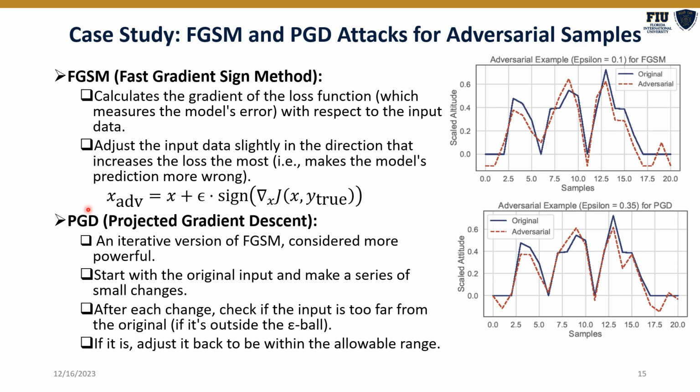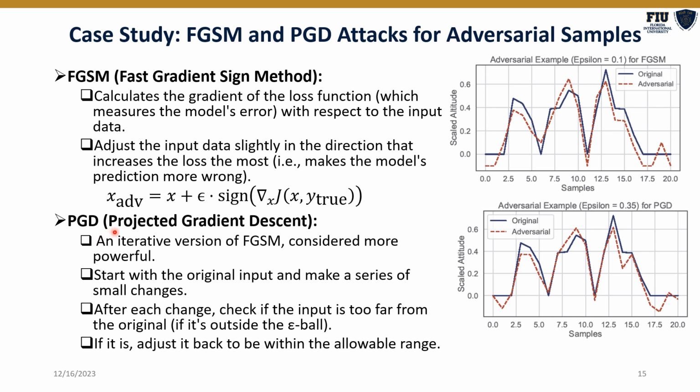So in order to analyze the impact of adversarial attacks on the IDS, we carried out two adversarial attacks on our data to input to the IDS. Number one was the fast gradient sign method, FGSM, attack, in which the perturbation added to the original sample aims to increase the loss of the model.